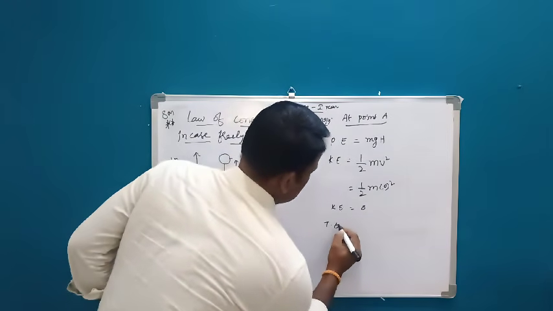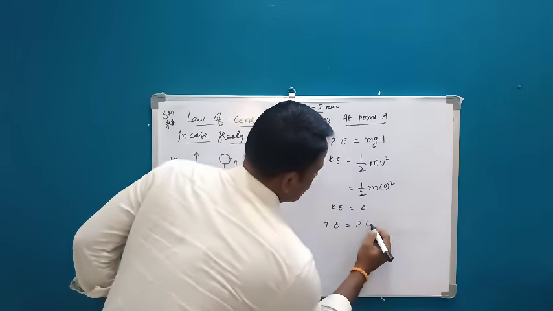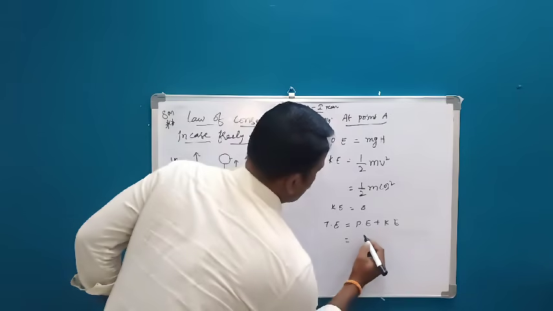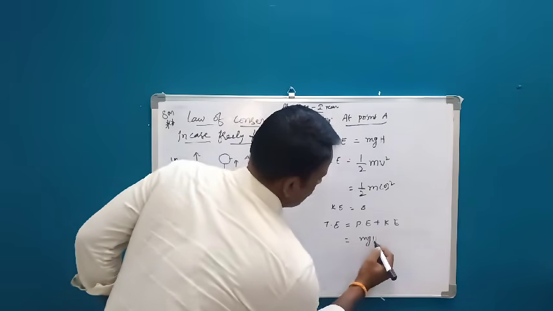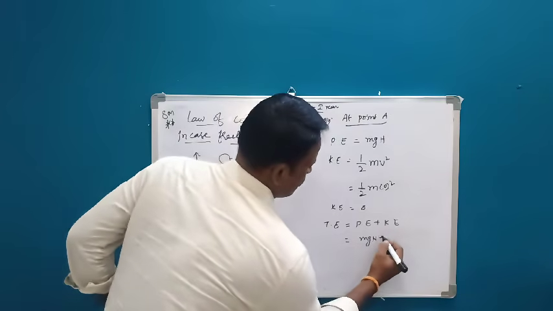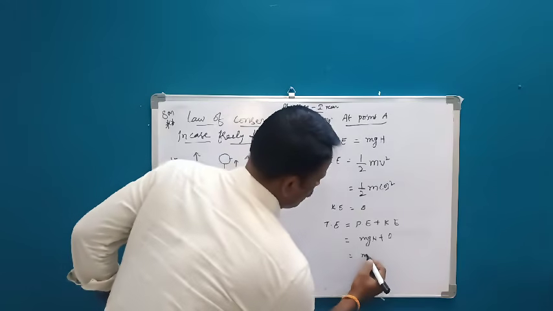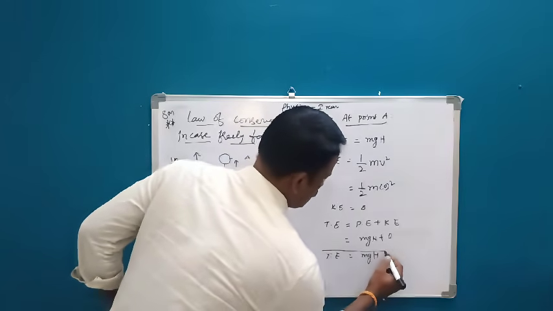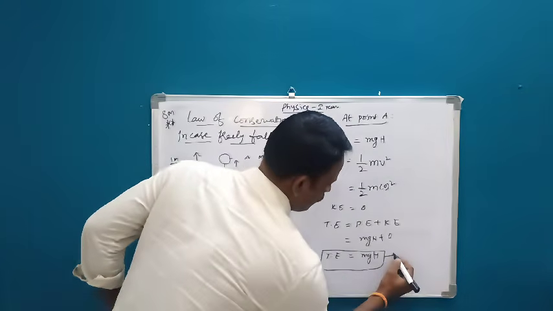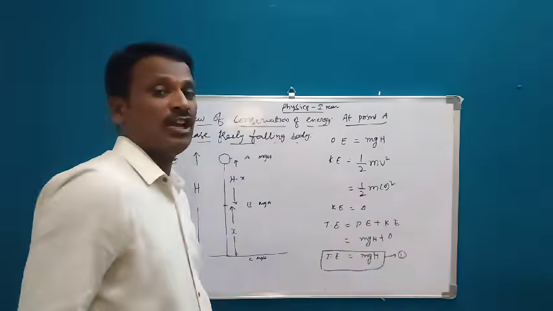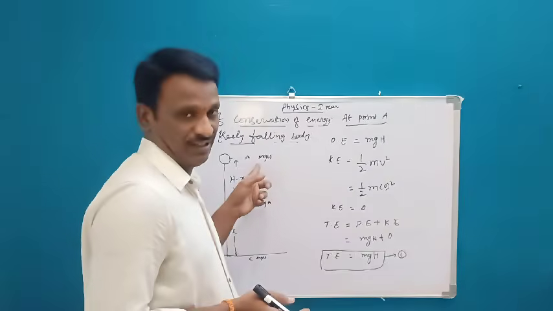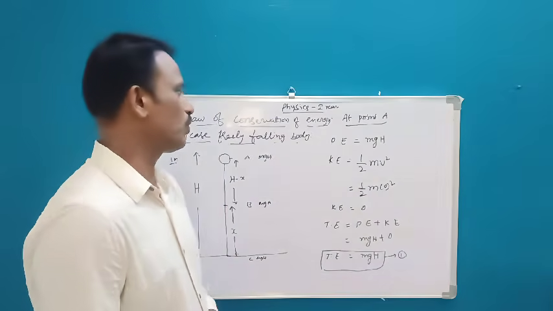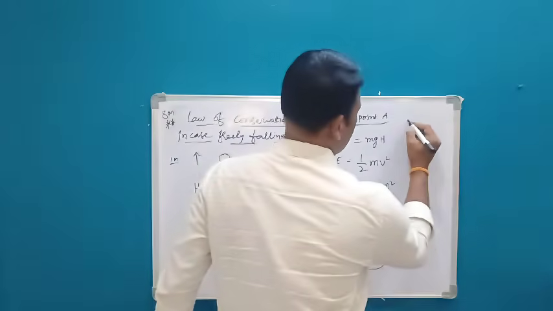So total energy is equal to potential energy plus kinetic energy. Therefore, potential energy is how much here? mgh. And kinetic energy is 0. Therefore, whatever you are getting, that is mgh. This is the total energy. So at point A, what happened? Total energy is mgh, which is completely potential energy. There is no kinetic energy at all. So this is how we need to prove. So for this proof, you will get 1 mark.